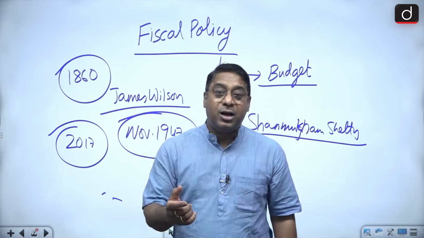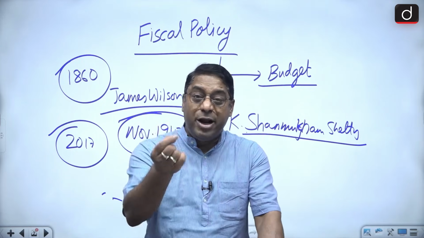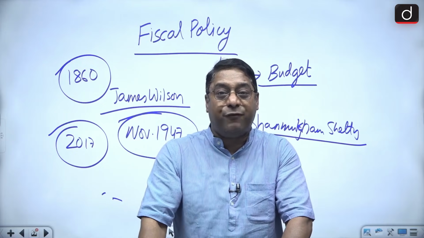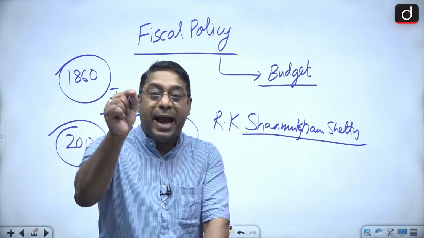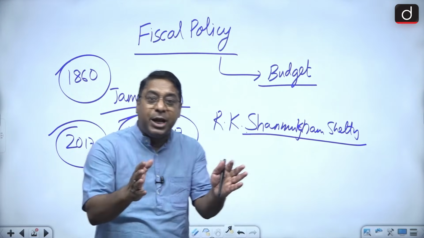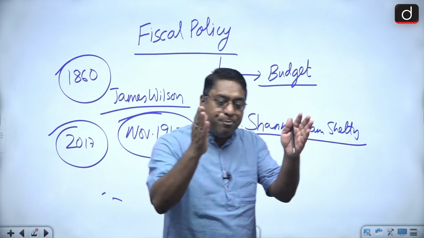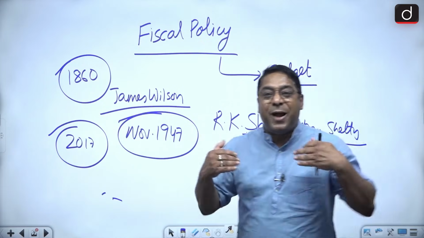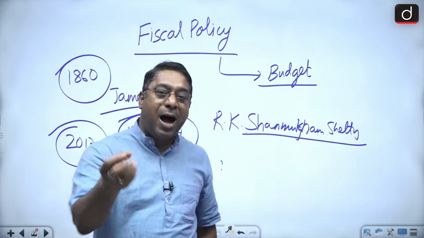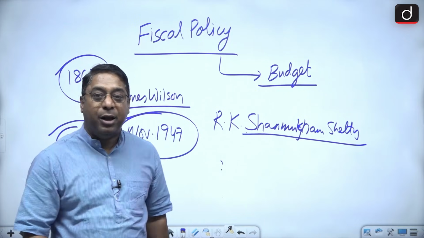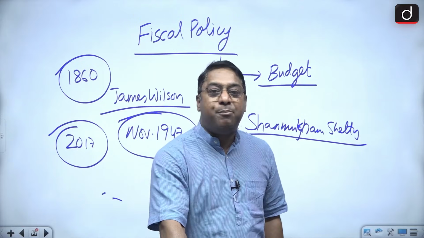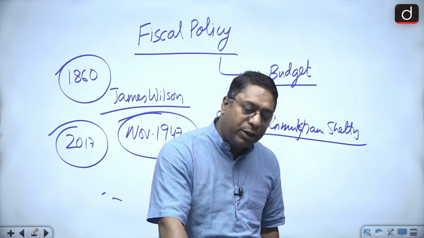You all know about the Consolidated Fund. The government cannot take out a single penny from the Consolidated Fund of India unless and until it gets the appropriation bill passed in the parliament. The appropriation bill is nothing but the permission related to the expenditure which the government is trying to do. For it, it has to pass that appropriation bill. So these are the 3 documents which the finance minister presents in the parliament along with the speech.